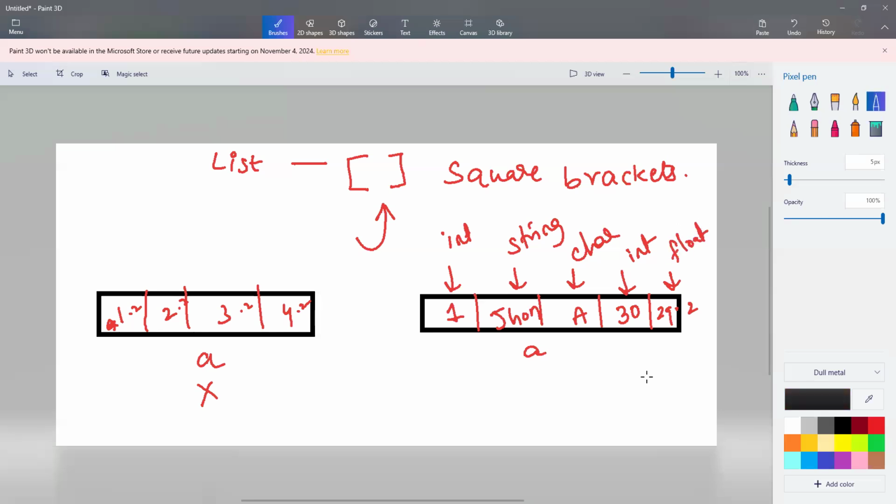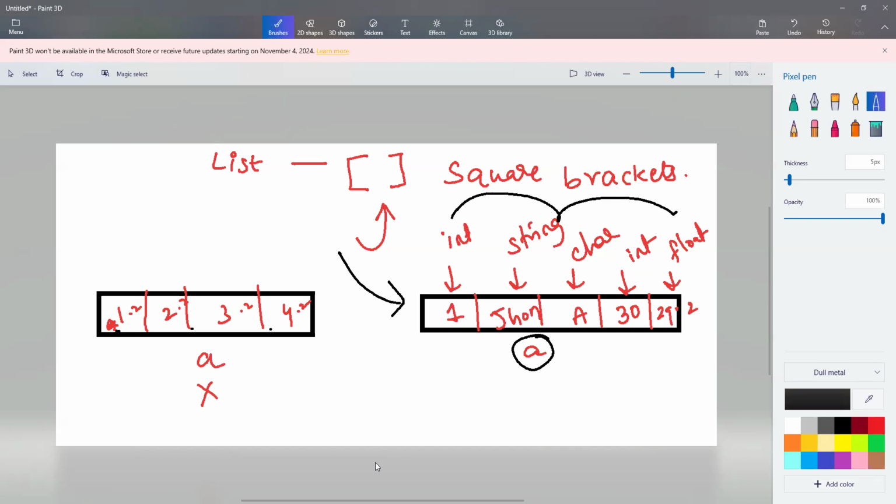So if you observe here, I want to store different data items in a single variable. But array does not support this concept. You're already familiar with that concept, right? Arrays will support only the same data elements in all the memory locations. So arrays do not support this multiple data element storage, whereas list supports.